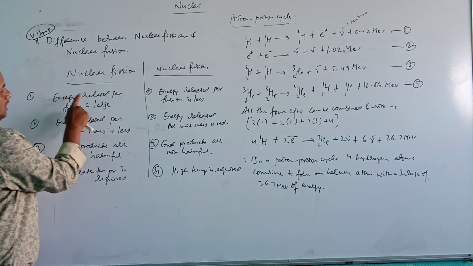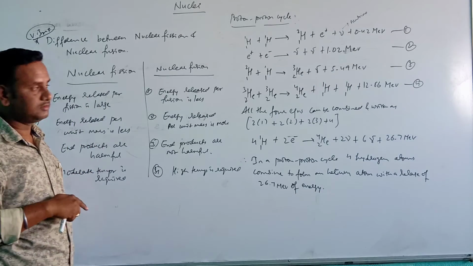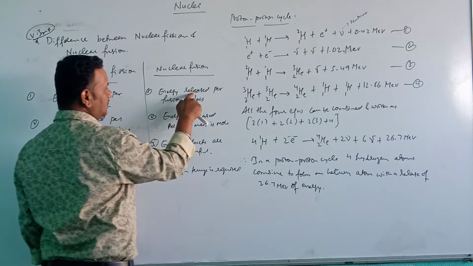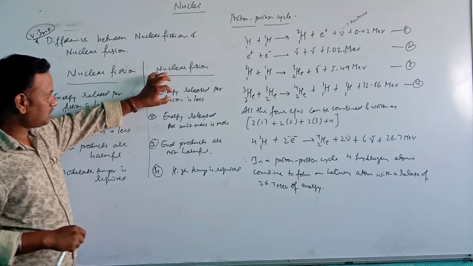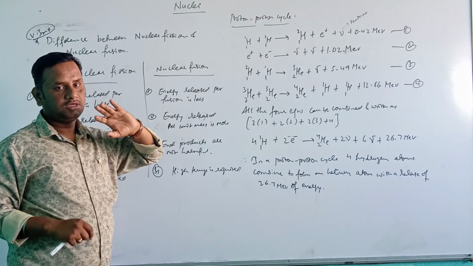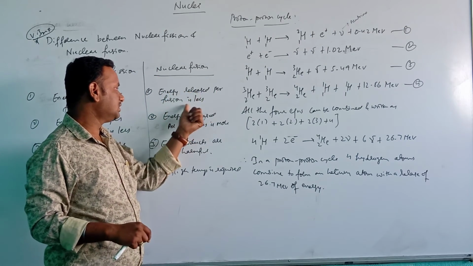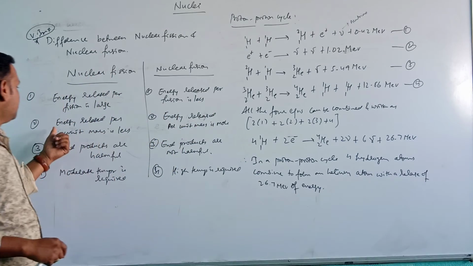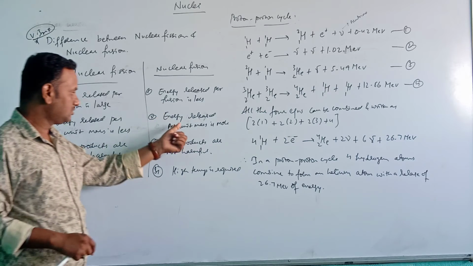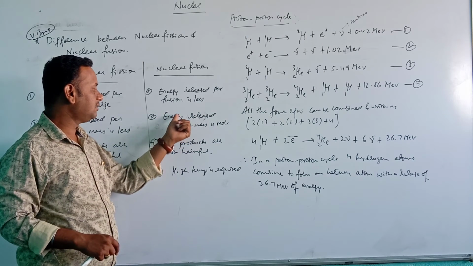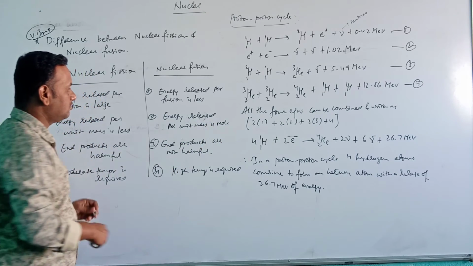Next, energy released per fission is large. In fission, energy released per fission is less. Here, in a very short interval of time, the energy is released, so the energy released per fission is less here. Energy released per unit mass is less, whereas in nuclear fusion, energy released per unit mass is more. Okay, it is more.